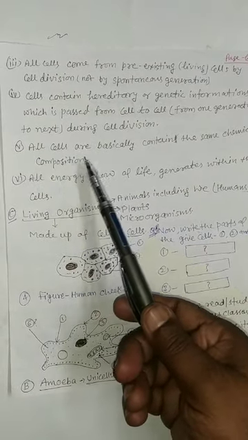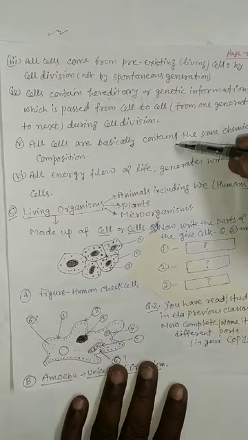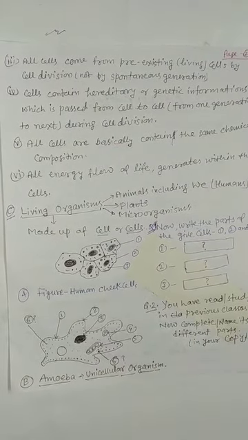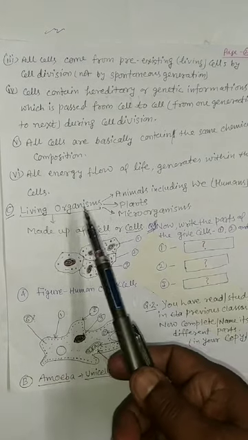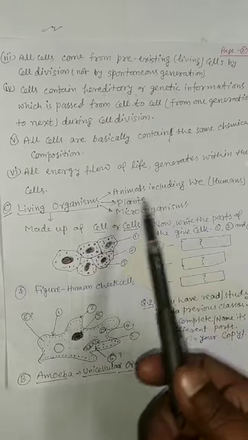Fifth, all cells basically contain the same chemical composition. Sixth, all energy flow of life generates within the cells.